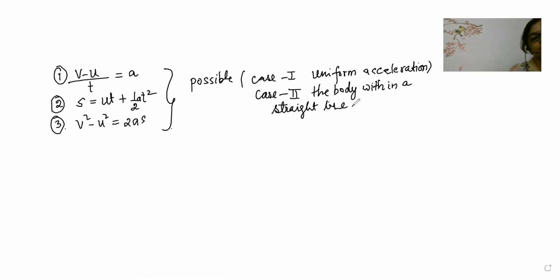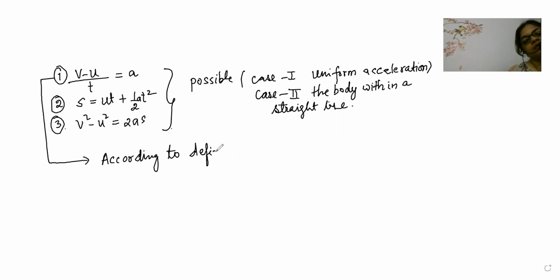According to the definition of acceleration, what we know is, the third one, beta, v square minus u square is equal to 2as.